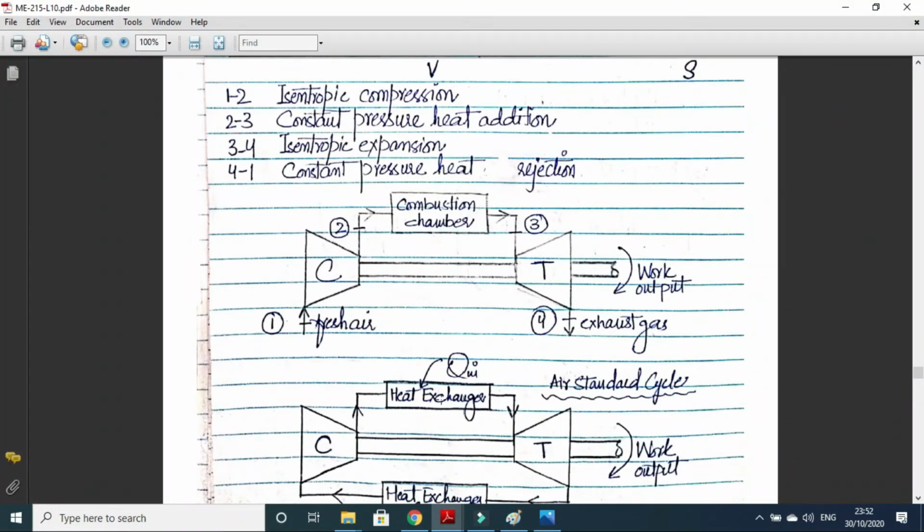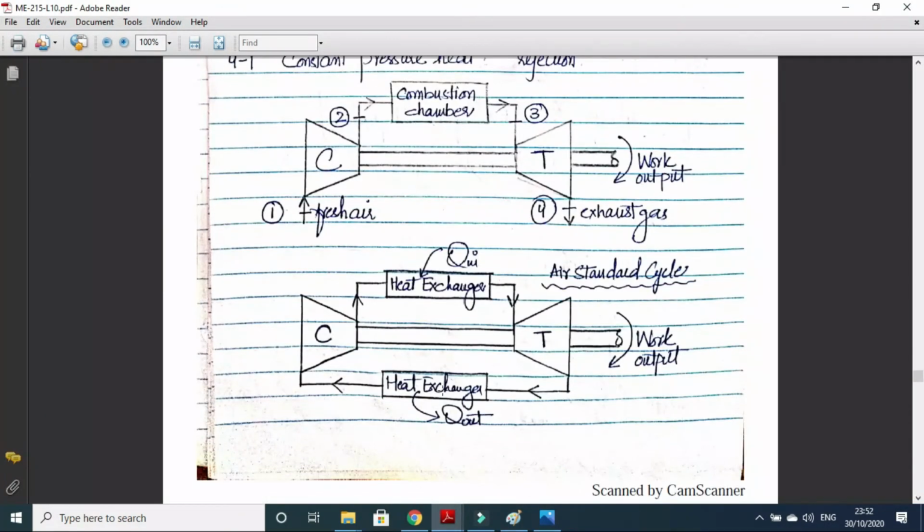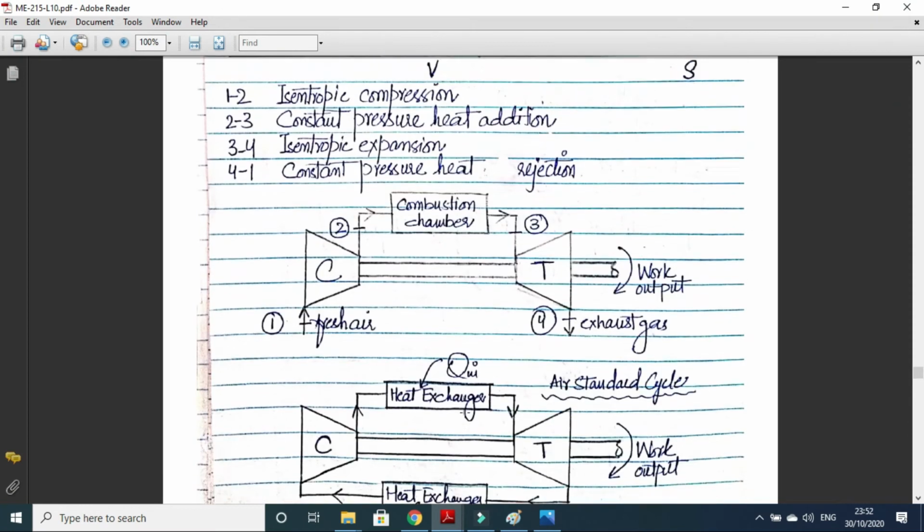We can approximate the heat addition process as a constant pressure heat addition process, because we can assume that there is a negligible pressure loss in the heat exchanger. 3 to 4 is isentropic expansion, and 4 to 1 is also a constant pressure heat rejection process. This is also a heat exchanger, and we can assume that there is a negligible pressure loss, so the heat rejection process is a constant pressure heat rejection.